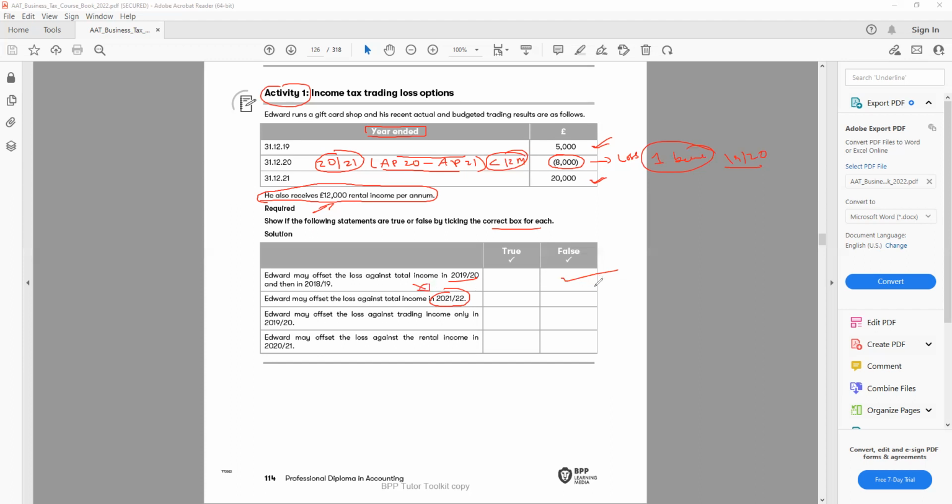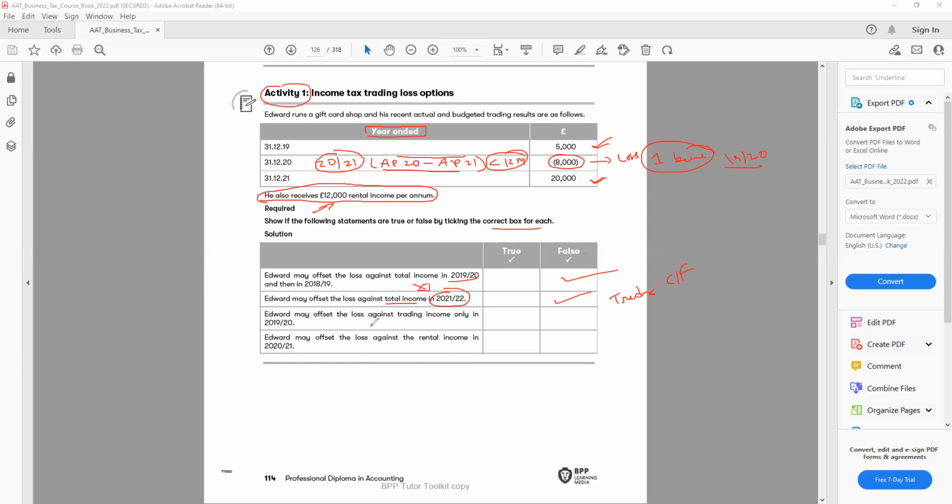Remember, if I carry forward the loss, I can only use the trading income. But they are saying I can use the total income. This is not true, so it is false. If I use the current year or the previous year, I can use the total income. But if I carry forward, I can only use the trading income.